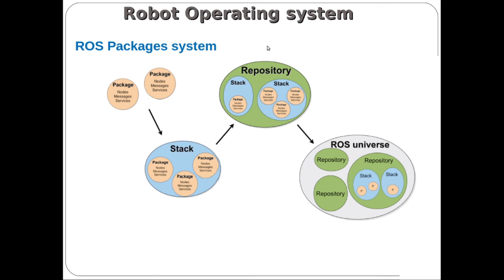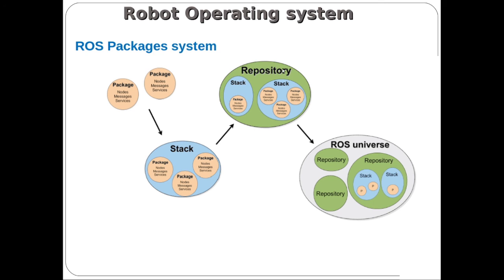So this is the way the ROS package system is arranged. Inside the package, there are node, message, service. We will have n number of packages in a stack, and a stack may be a single workspace. Those workspaces are stored in the repository.